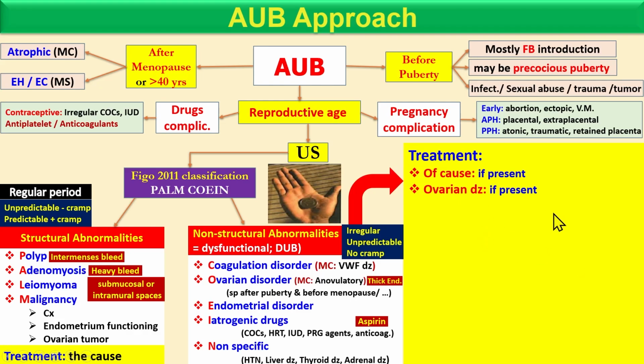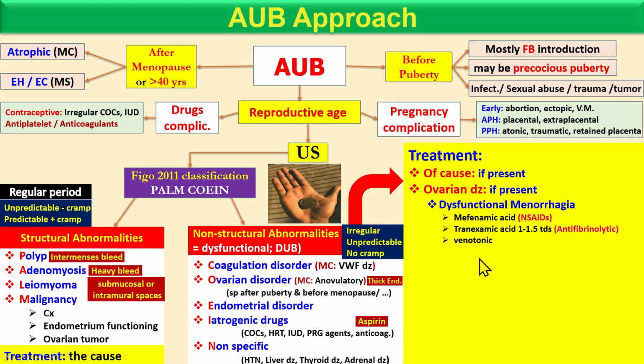If the condition is ovarian disease, then you should think whether it is menorrhagia or metrorrhagia. If it is menorrhagia, then you give NSAIDs and antifibrinolytics, and venotonics. So these are the initial steps to stop bleeding. If it is metrorrhagia, I mean irregular bleeding, then you give combined oral contraceptives or progestin, because they stabilize the endometrium which has undergone hyperplasia due to unopposed estrogen.